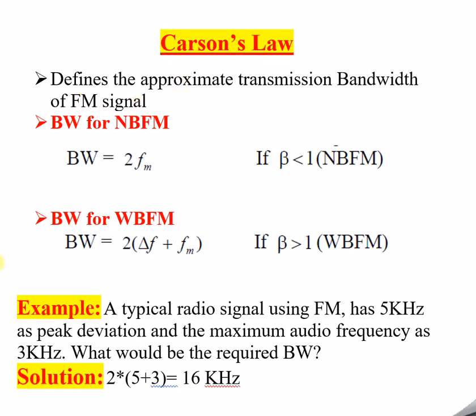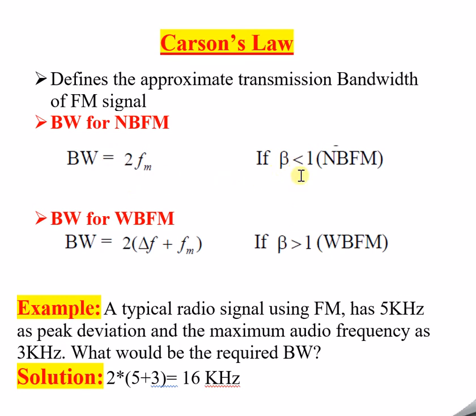Now, what are the basic formulas we will try to understand for NBFM and WBFM. The bandwidth for NBFM is BW equal to 2 times fm. Very important, remember the bandwidth of an NBFM wave, that is a narrowband frequency modulation wave, is 2fm. What is a narrowband FM signal?